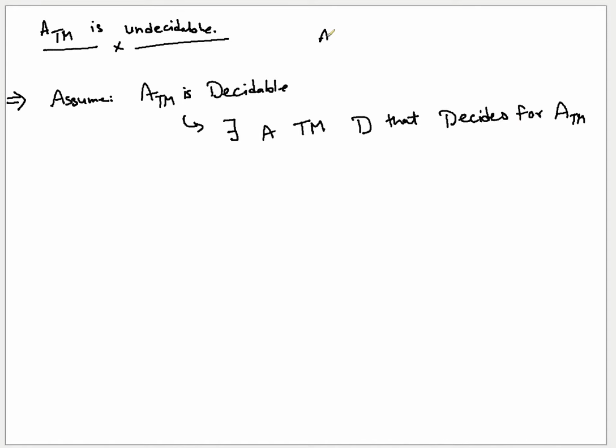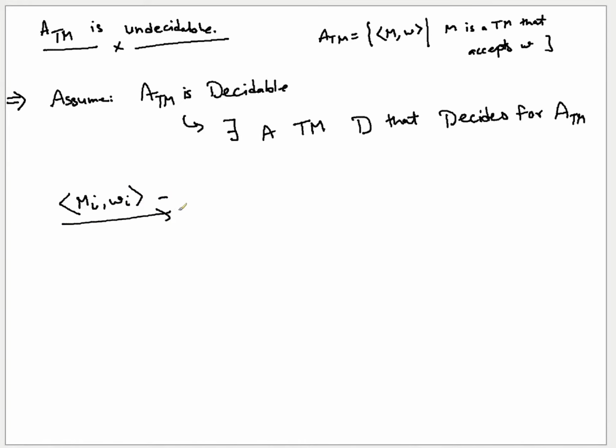If you remember, ATM contained a tuple of a machine and a string, such that M is a Turing machine that accepts W. So whenever you have a decider for the ATM language, whenever you pass in a machine MI and a string WI to this decider D, it is going to either accept or reject.